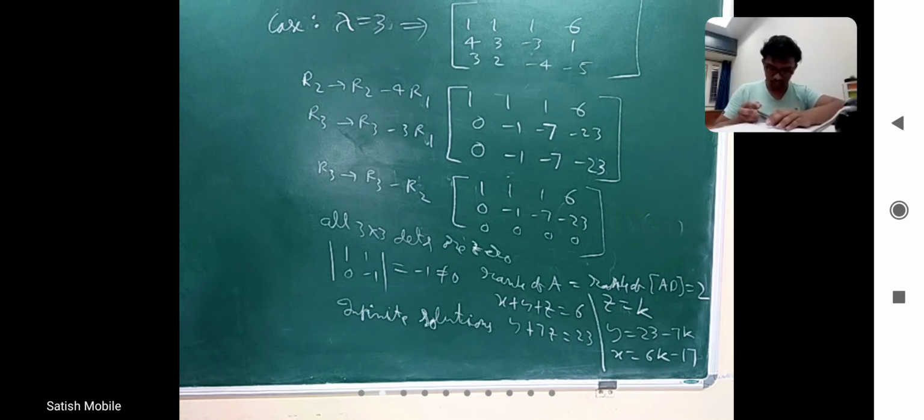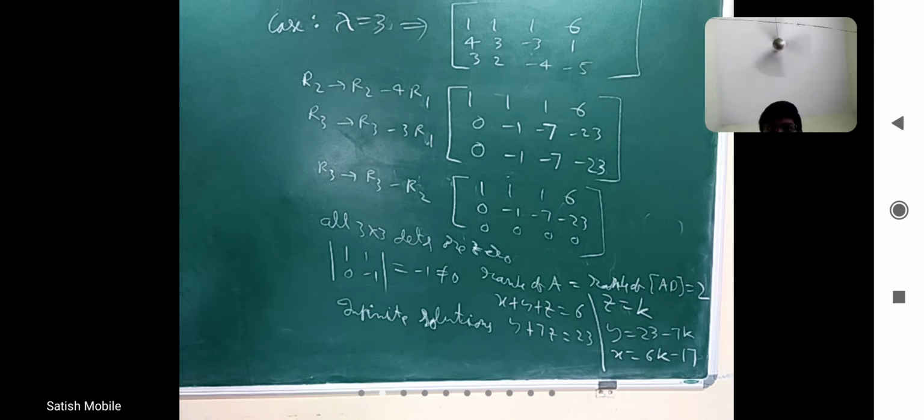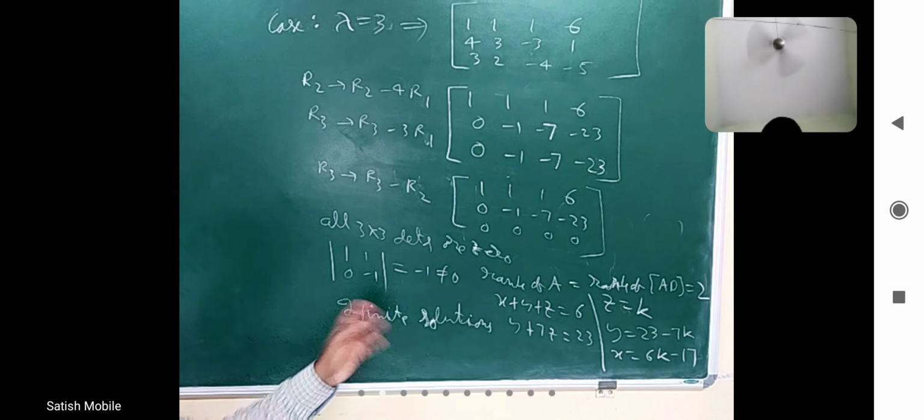Those who completed exercise 3C, wherever no solution comes, some time is saved there. You don't have to find a solution, right? You will get rank of A is not equal to rank of AD, no solution, leave it there. But if it is infinite solutions, we have to write a solution like this. If it is unique solution, we have to find first Z, next Y, next X.